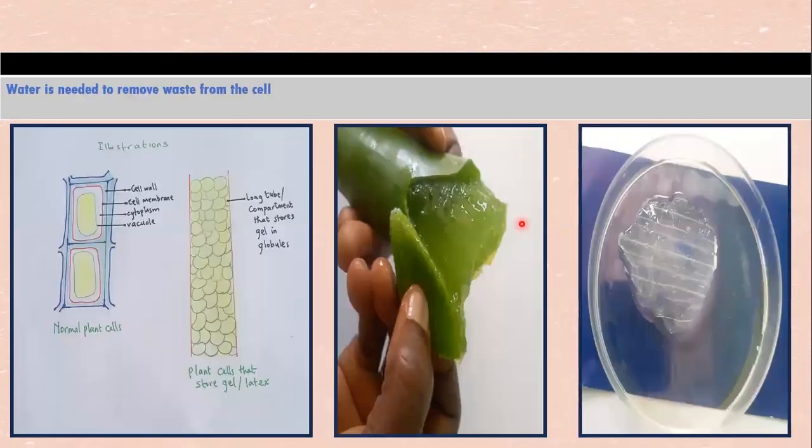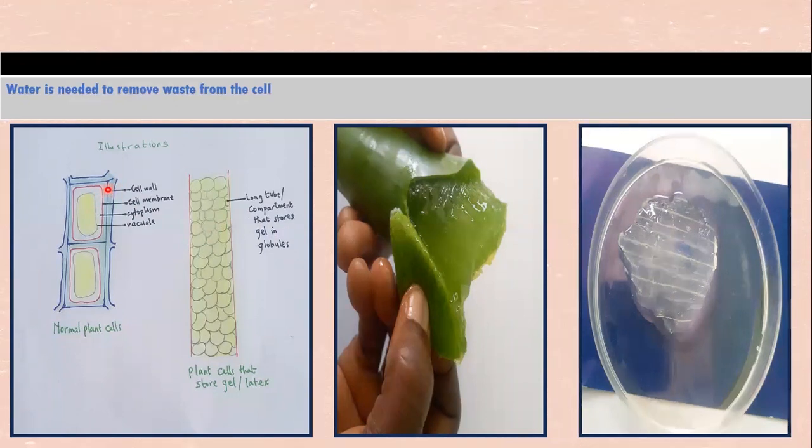Besides that, water is very needed to remove waste from cells. Waste substances will have to dissolve in water. Well, in plants, waste substances move from the cytoplasm and enter into the cell walls to be stored.